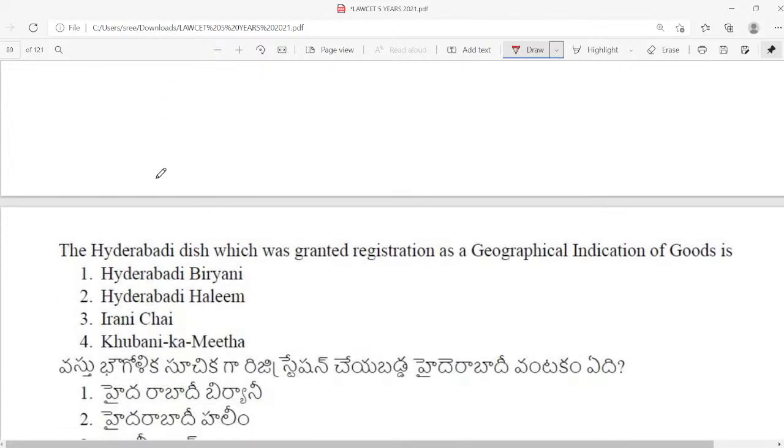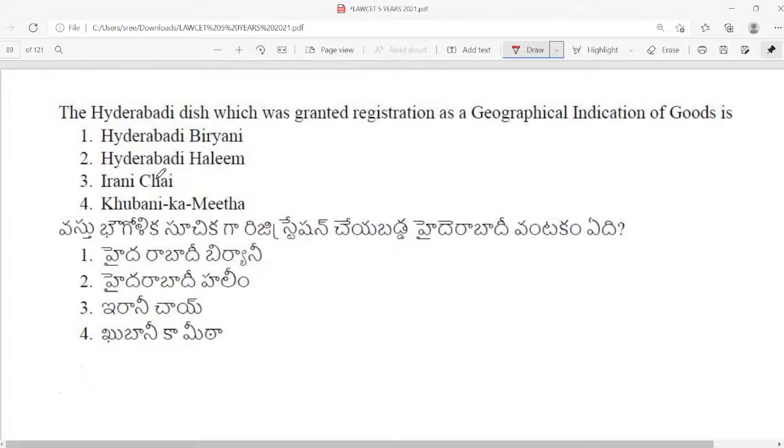Next question. This is one of the questions from last year. For those who did not attend my classes, they attempted this wrong in the examination. But for those students who paid very close attention in my class, they answered this correctly and got an advantage of 1 mark.